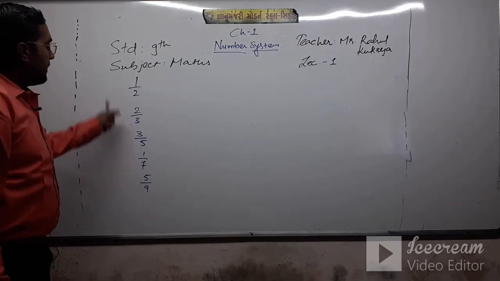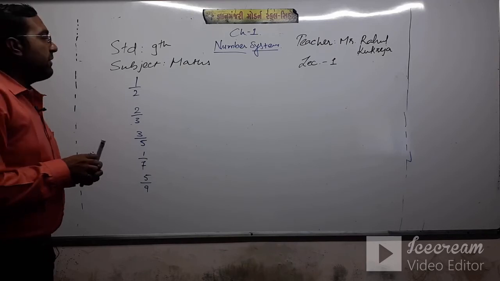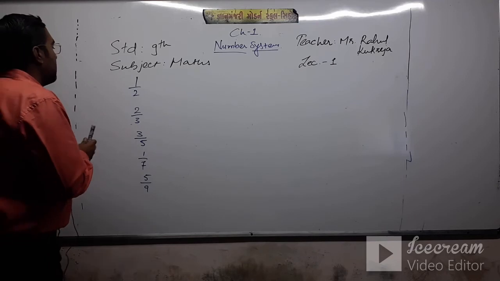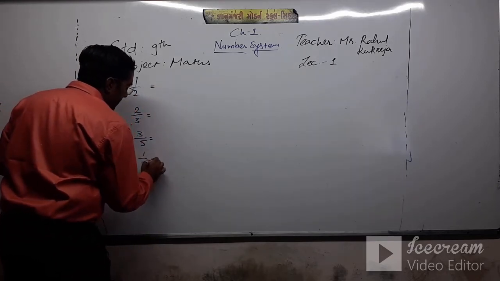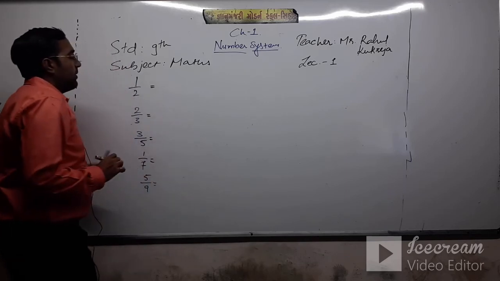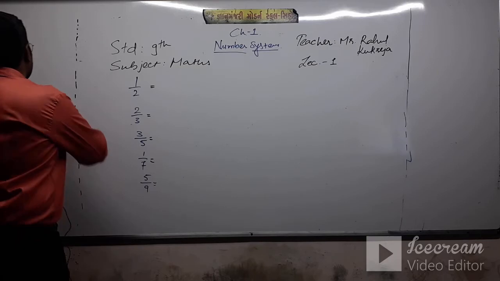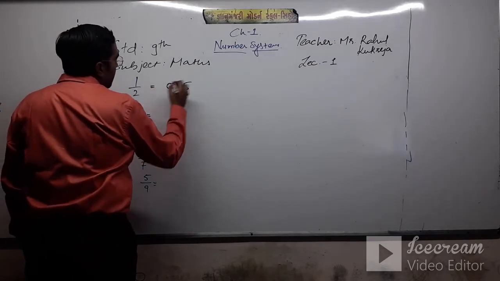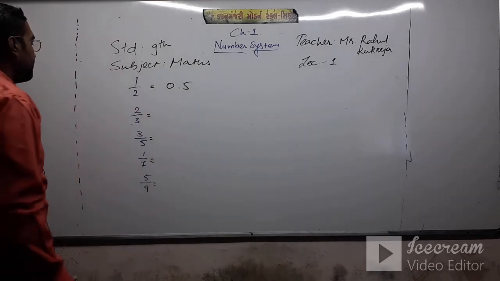So here we can see that when we divide, the numbers come out in decimals. What is the decimal value of 1 upon 2? It is 0.5, correct?